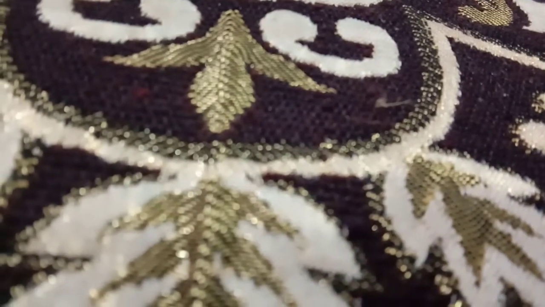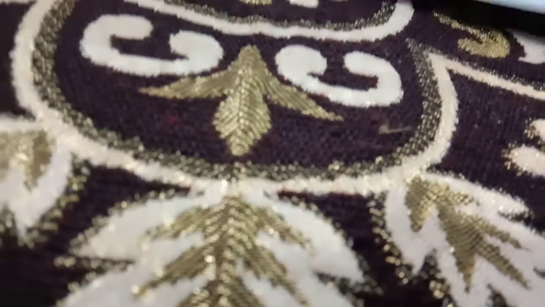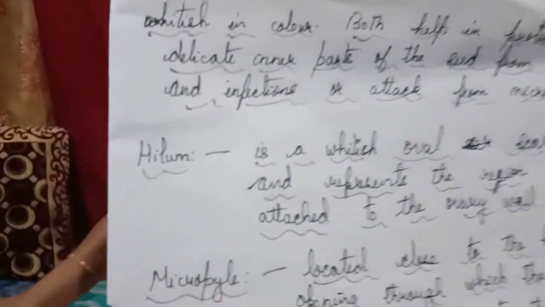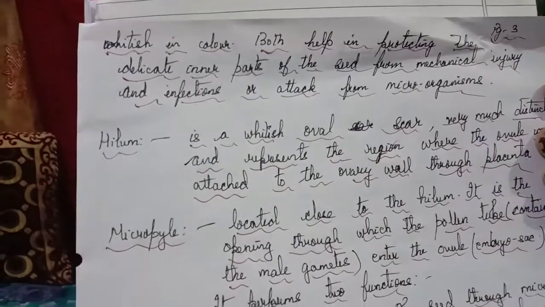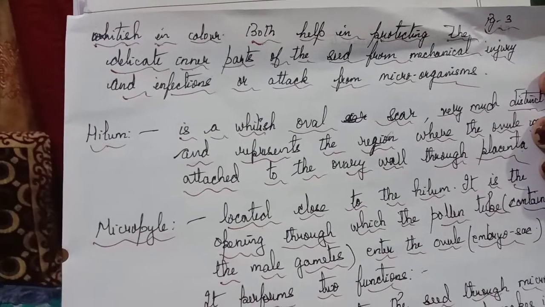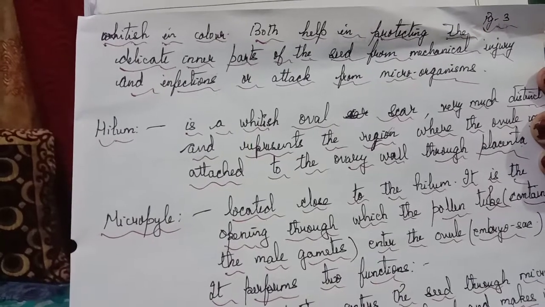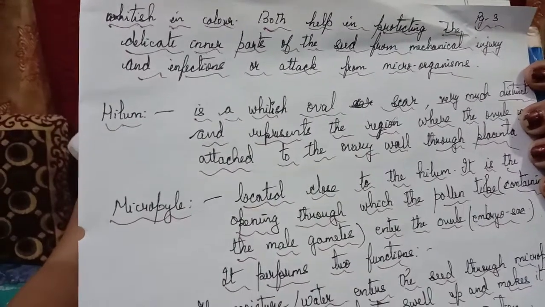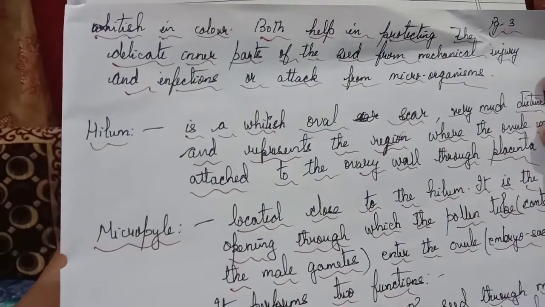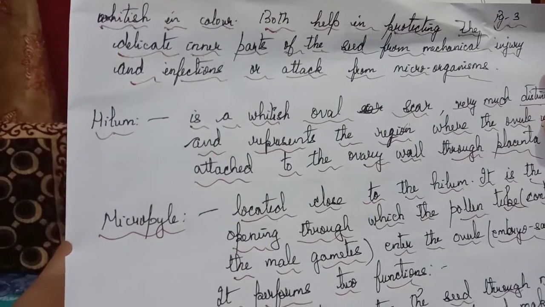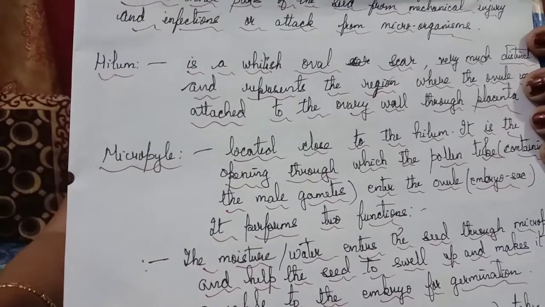Then you have this one, whitish in color, the seed coat. Tegmen.